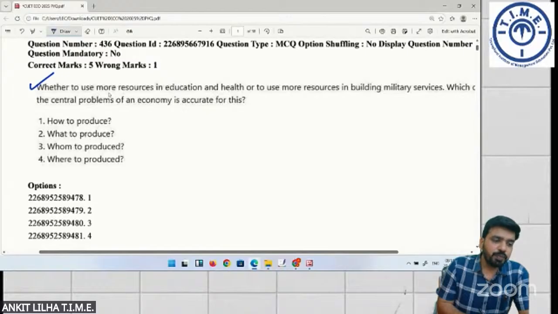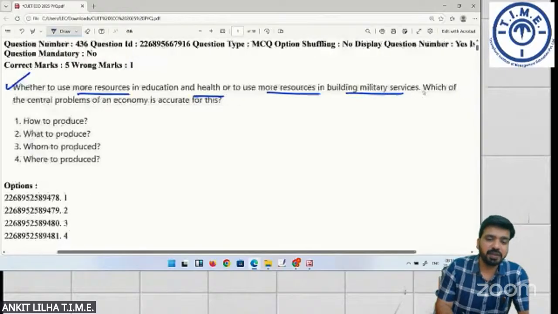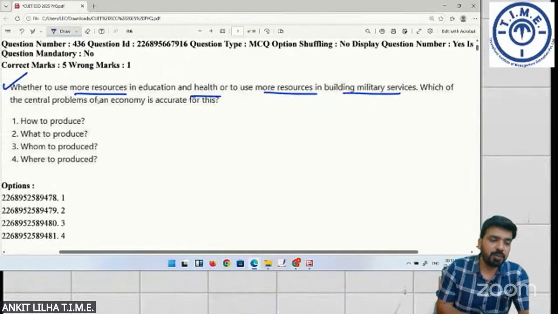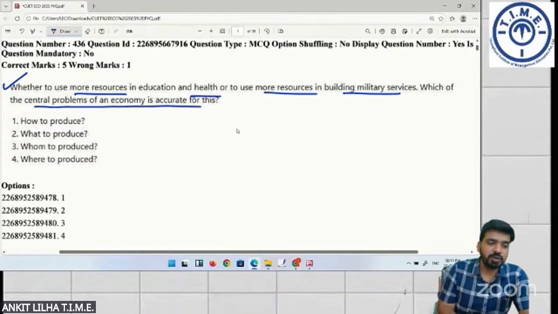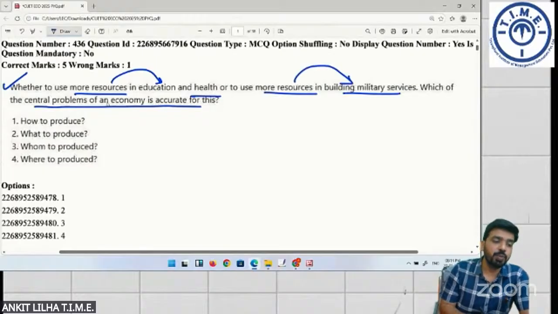Whether to use more resources in education and health or to use more resources in building military services, which of the central problem of an economy is accurate for this? So in which service you are allocating more, whether you are allocating more in education and health or you are spending more on building military services, which problem is this? Is it how to produce, what to produce, whom to produce, and where to produce?